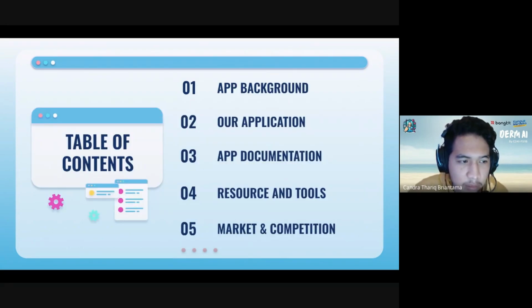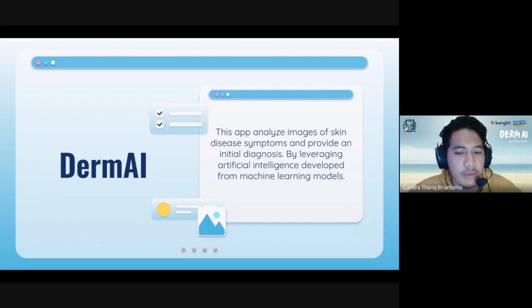This is the table of content of our presentation. Next, Drum AI. What is Drum AI? Drum AI is a mobile application that we have created using the camera feature from machine learning. There is a model that lets users detect whether their skin is experiencing symptoms or disease or not. This application has an additional news feature, making it easier for users to find information related to health news.